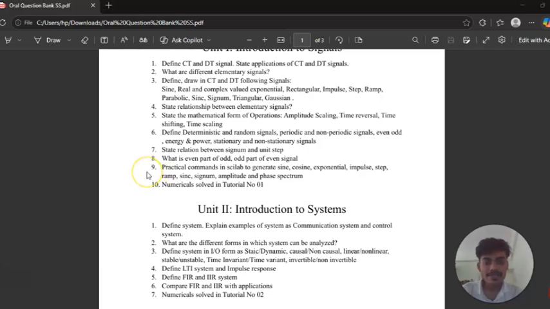After that, question number 9, which is very important: practical commands in Scilab to generate sine, cosine, exponential, impulse, step, ramp, sinc, signum, amplitude, and phase, etc.